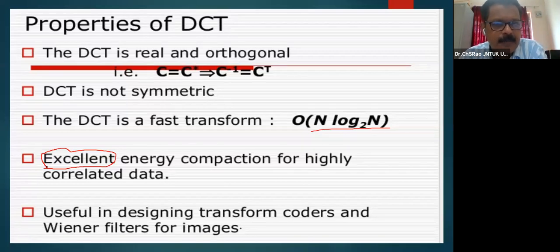Highly correlated data may be an image, an audio, a speech signal, or a signal which comprises real-time information, which is useful in designing transform coders.